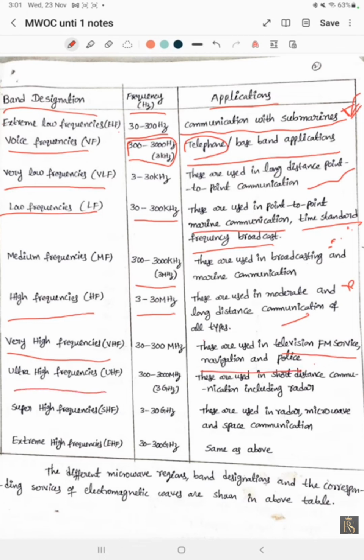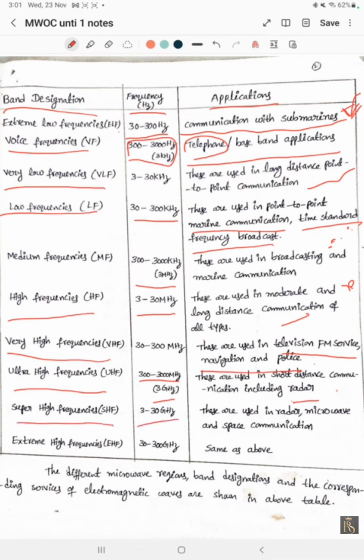Ultra high frequencies, these are of 300 to 3000 megahertz, that is 3 gigahertz. These are used in short distance communication, including radars. Radar means radio detection and ranging. Whenever the distance is very small, at that time these ultra high frequencies are used. We can find radars also.